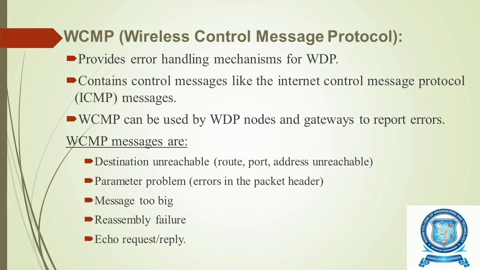The errors reported by these WCMP messages include: destination unreachable, route or port address unreachable, parameter problem, that is errors in the packet header, message too big, reassembly failure, and echo request or reply.